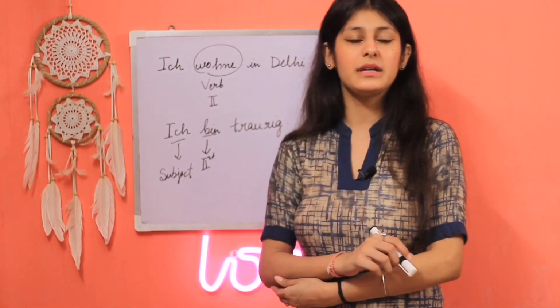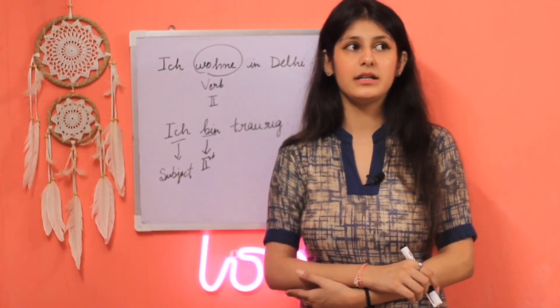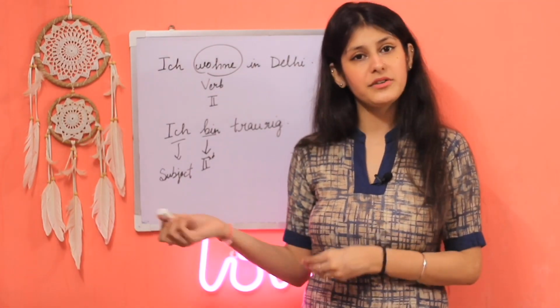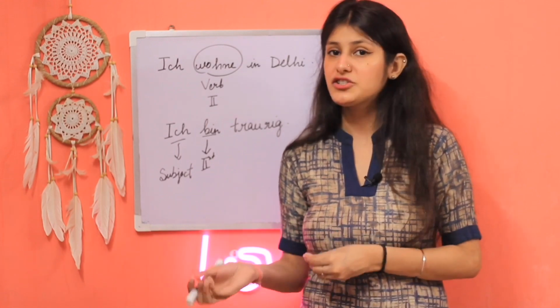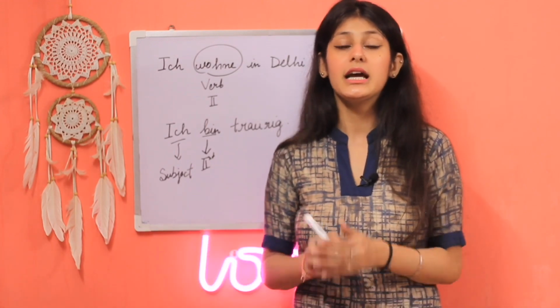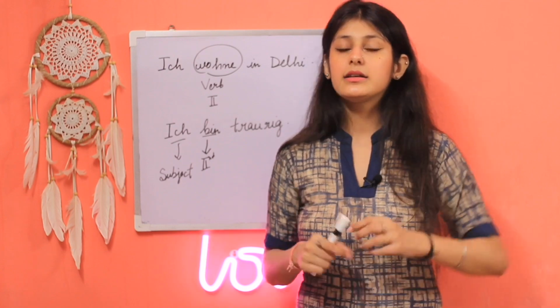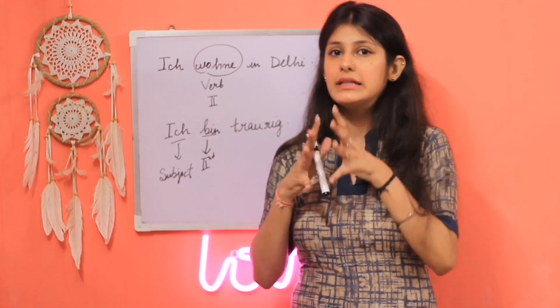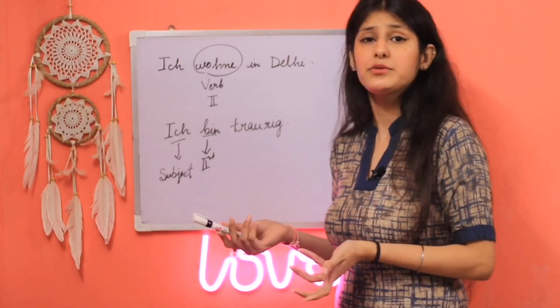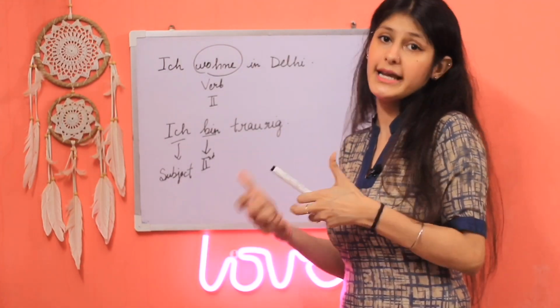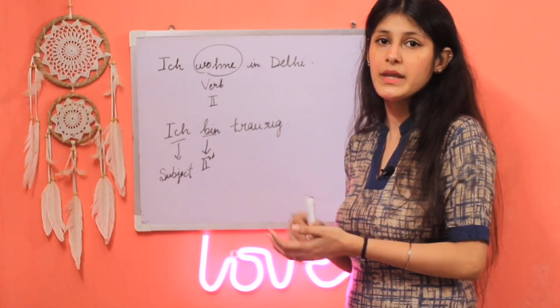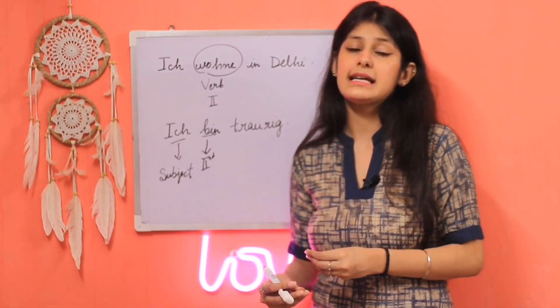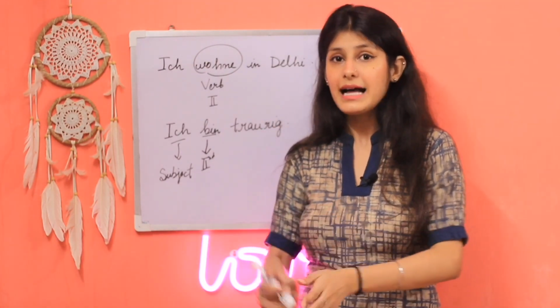So let's do some easy sentences. Zum Beispiel, ich bin traurig. Ich heiße Isha. Ich wohne in Neu-Delhi. Ich komme aus Indien. These are sentences which I already covered in the previous video, so it gets easier for you to relate. Or you can say, ich bin 21 Jahre alt, like your age. I am 21 years old. So again, in all of these sentences, the verb comes at the second position.